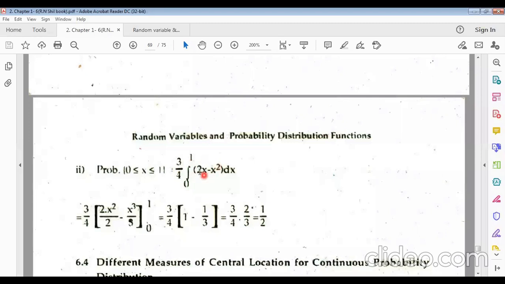This is the value of f of x. Remember it. Now just taking simple integration: the integral of x is x square by 2, and the integral of x square is x cube by 3. Putting in lower limit 0 and upper limit 1, putting x equals 1 here and x equals 0 here, we get the value of this, half.